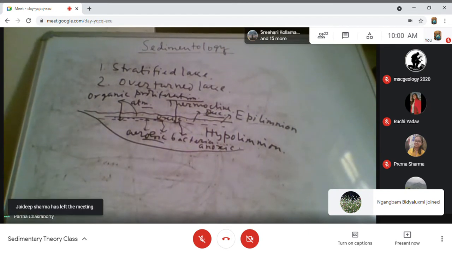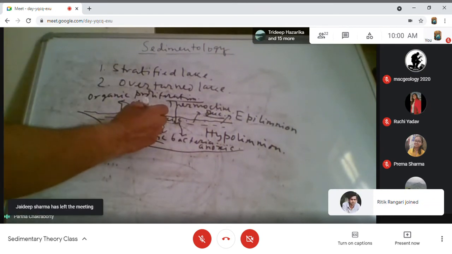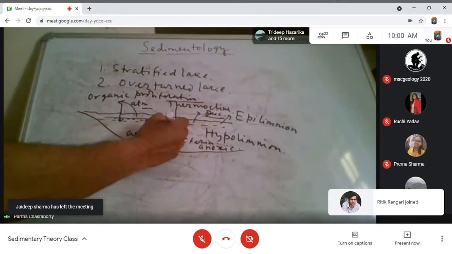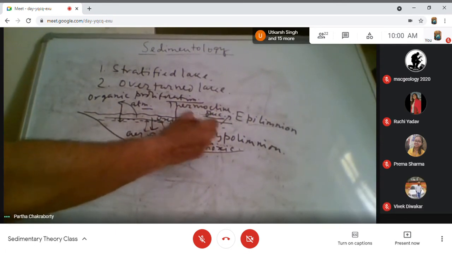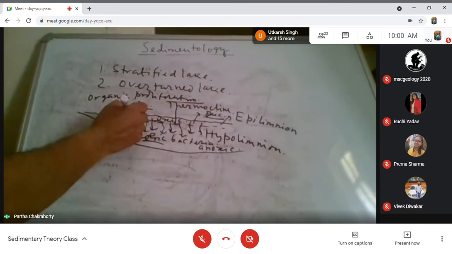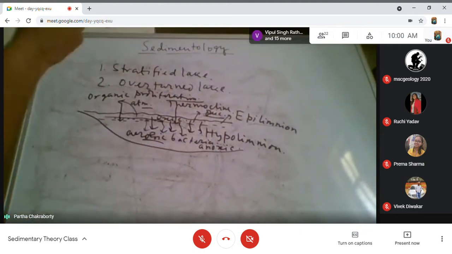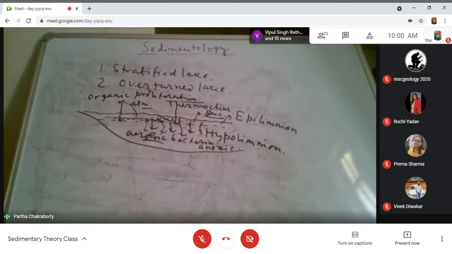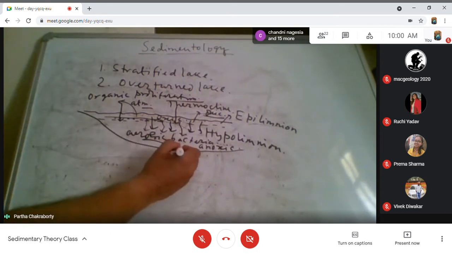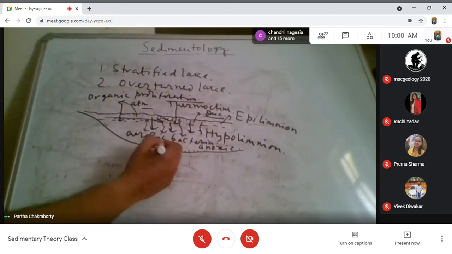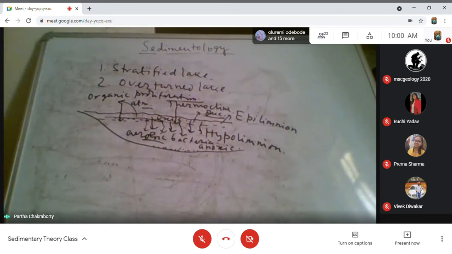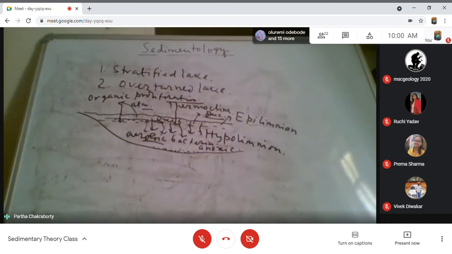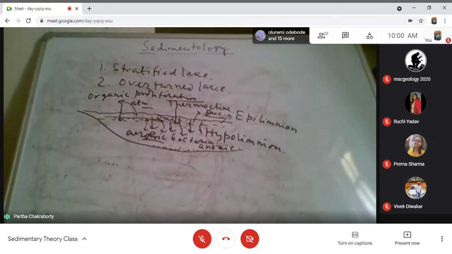But when these organisms die, they settle. Because the underlying layer is anoxic, the settled organic matter will not be oxidized.